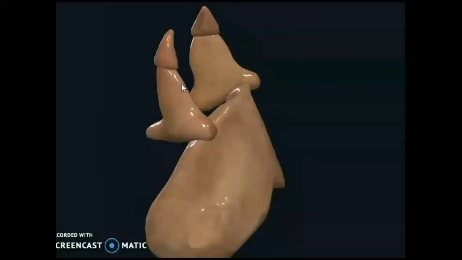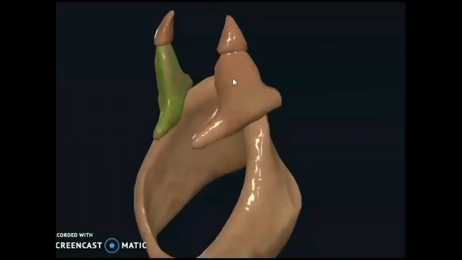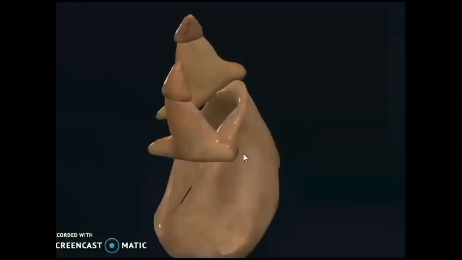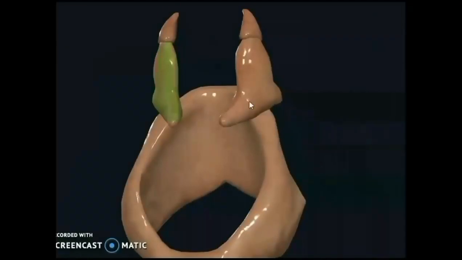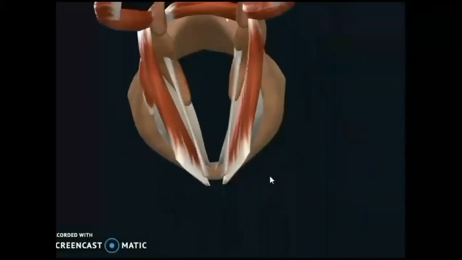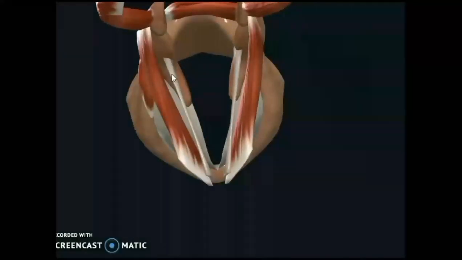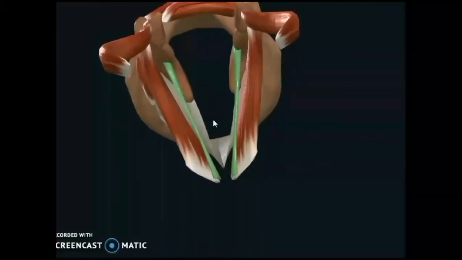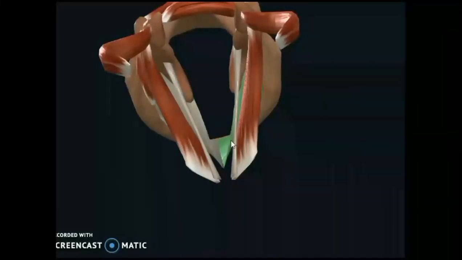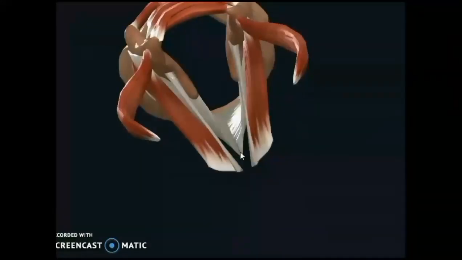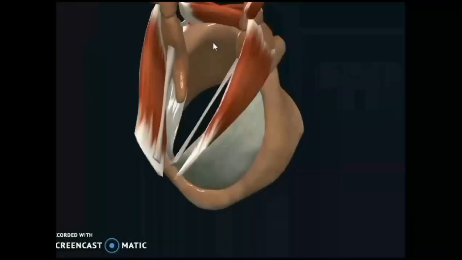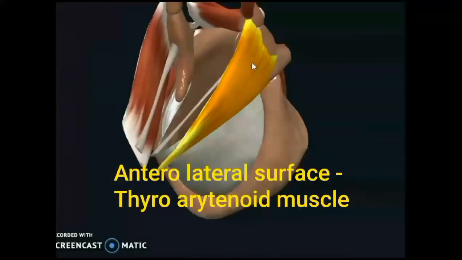So posterior surface, the anterolateral surface, and medial surface. Medial surface forms part of the laryngeal cavity, that you should remember. And coming to the attachments, along the vocal process you will see the vocal folds. Above the vocal folds, you are seeing vestibular folds that we have already discussed in the internal surface of the thyroid cartilage. The vocal process is attached to the vocal folds, which are nothing but the upper thickened part of the cricovocal membrane, which runs upwards and medially like the lower half of an hourglass structure.